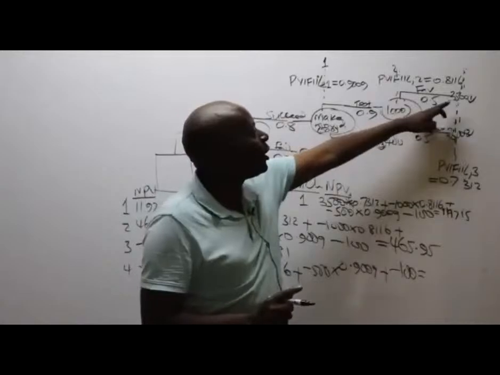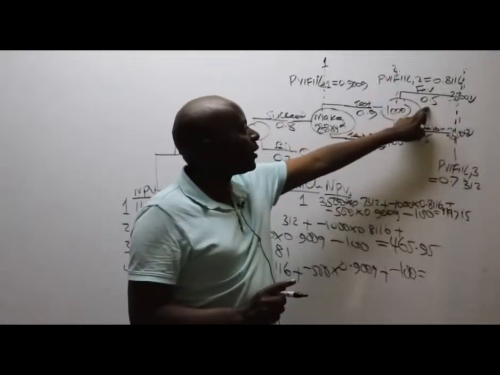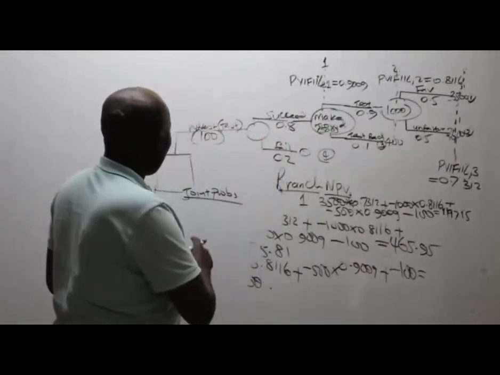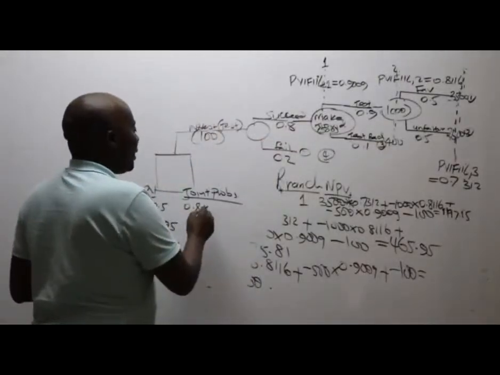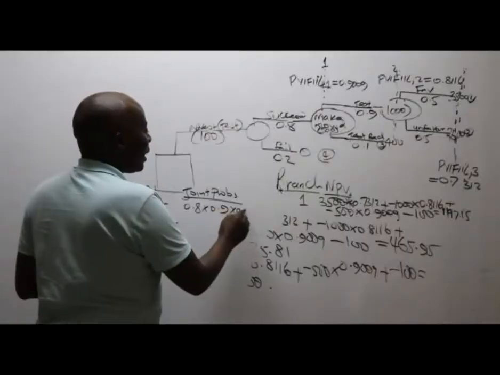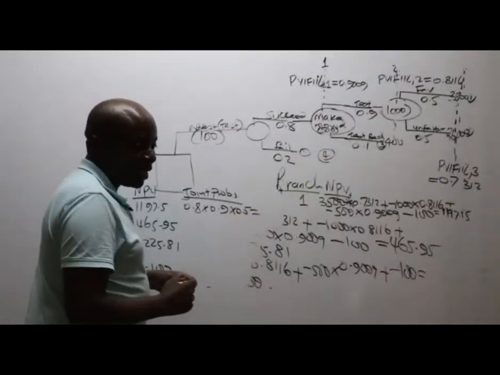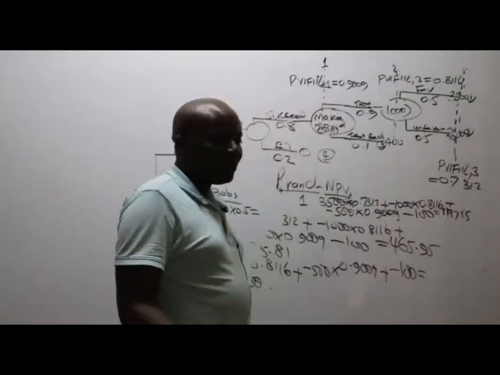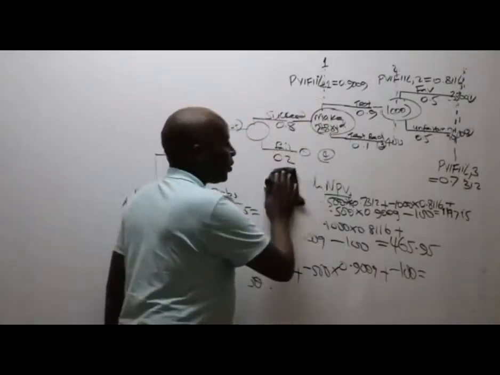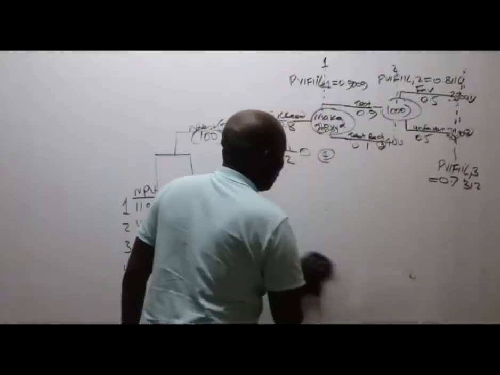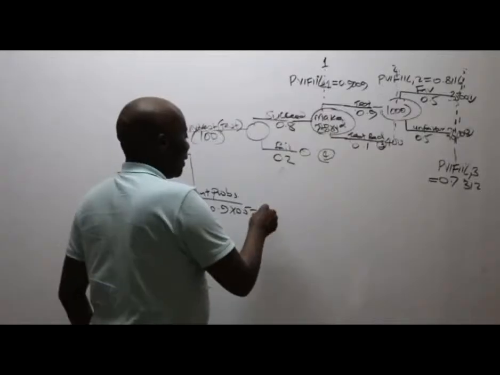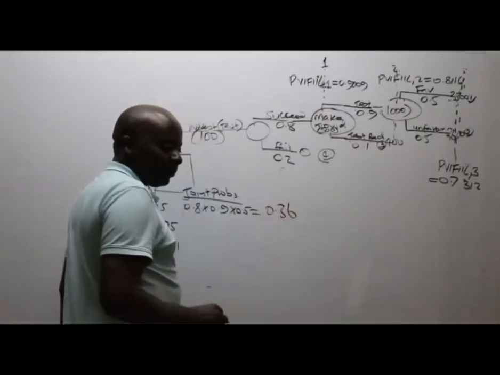So for road number 1, I can see 0.5, I can see 0.9, I can see 0.8. So for road number 1, the probabilities here will be 0.8 times 0.9 times 0.5. Is there somebody who can give me the answer here for the joint probability for the first road? Liz tells me this is 0.36. Is that true? Thank you very much.